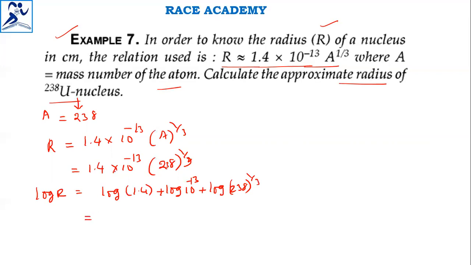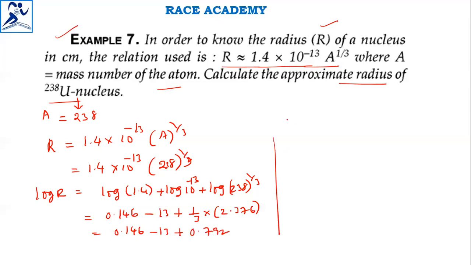After that, the log 1.4 answer we got is 0.146, minus 13, plus 1 by 3 into log 238. 1 by 3 into log 238, from the logarithm table, log 238 is 2.376. Upon simplification this becomes 0.146 minus 13 plus 1 by 3 into 2.376, which is 0.792.